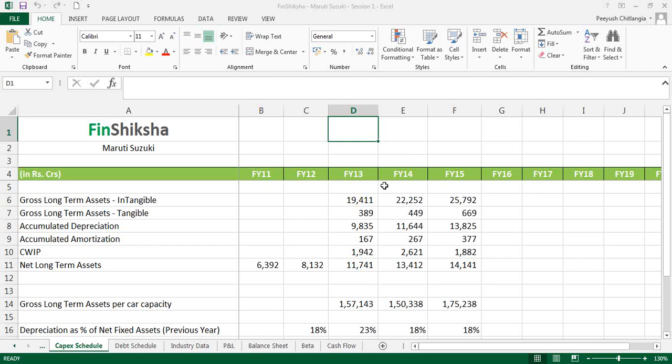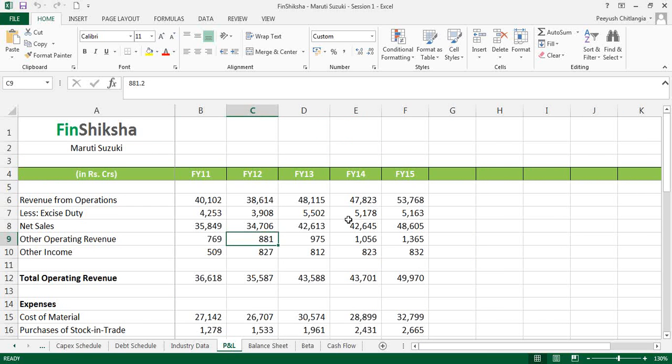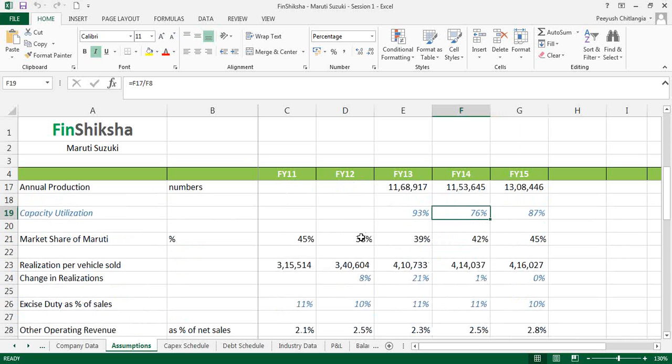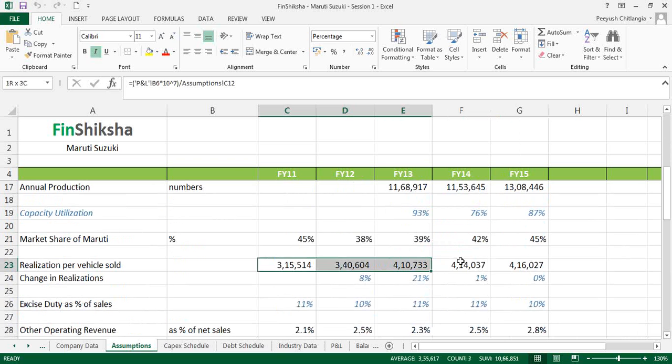In our previous session, we had outlined broadly what is going to be the drivers for the P&L for Maruti Suzuki. And we had done on our assumption sheet a detailed level discussion on what is the growth in the units of cars that they're selling, both in domestic markets and export markets. What's the capacity utilization they have? What is the market share that they hold? What is the change in realization per vehicle and why is that changing?